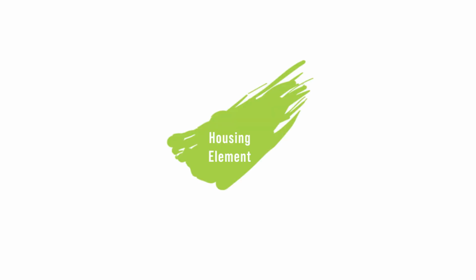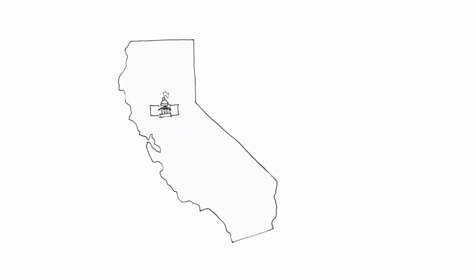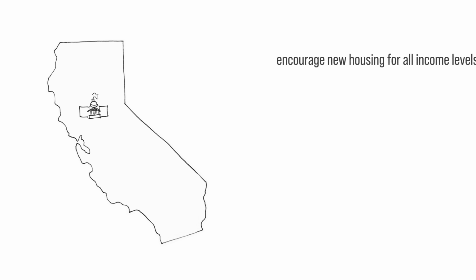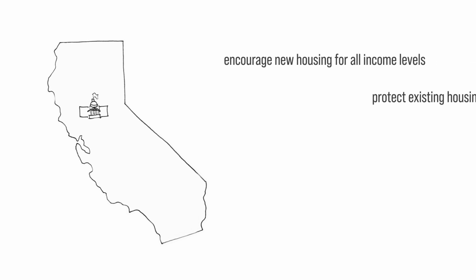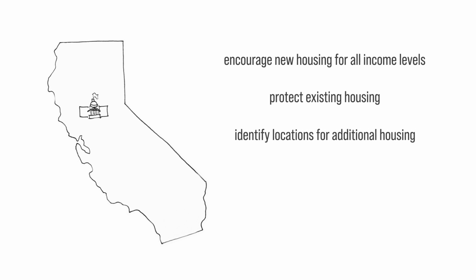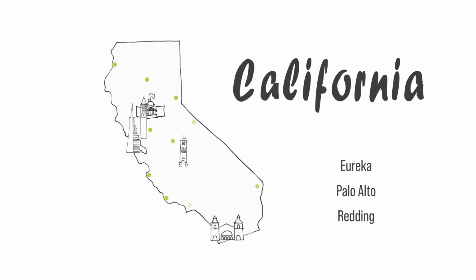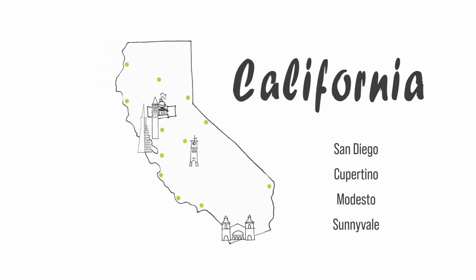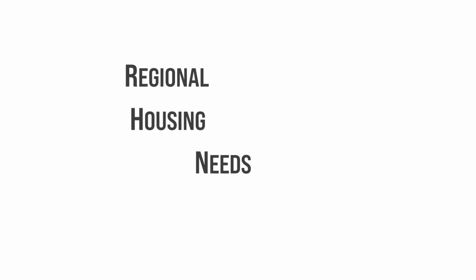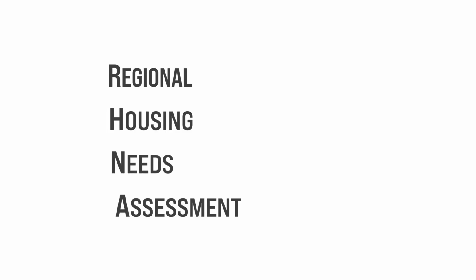The third project, our housing element, is a state-required plan to encourage new housing for all income levels, to protect existing housing, and identify locations for additional housing. Every city is required by the state of California to plan for an amount of housing identified through the state's Regional Housing Needs Assessment process, also known as RHNA.